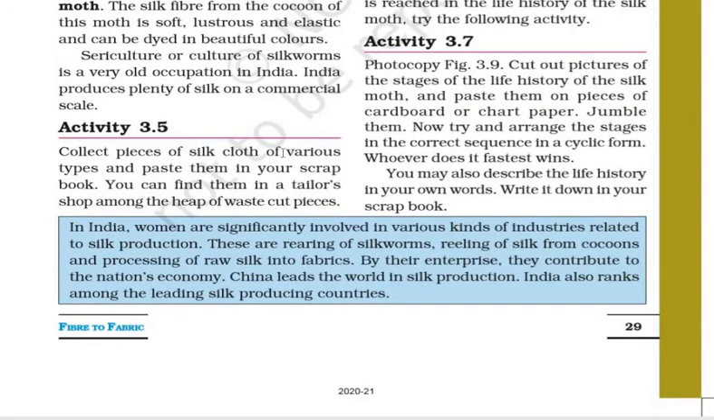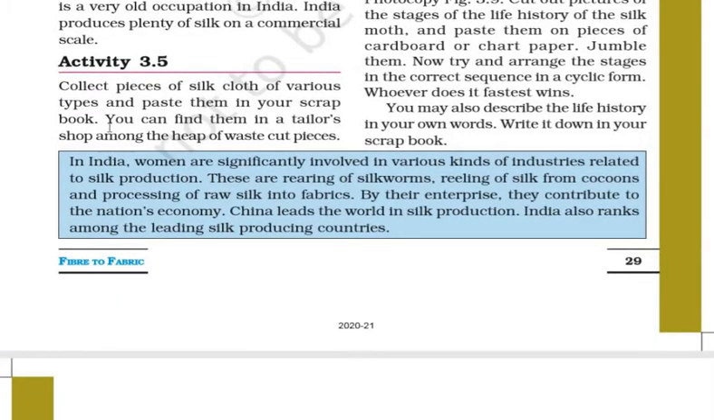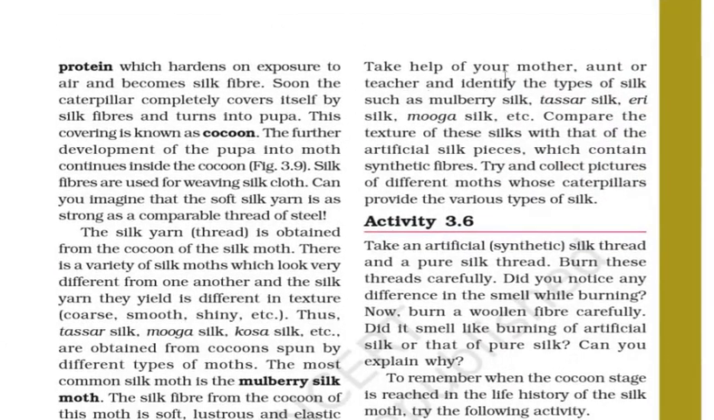Collect pieces of silk cloth of various types and paste them in your scrapbook. You can find them in a tailor's shop among the heap of waistcoat pieces. Take help of your mother, aunt or teacher and identify the types of silk such as mulberry silk, tasar silk, eri silk, muga silk, etc. Compare the texture of these silks with that of the artificial silk pieces, which contain synthetic fibers. Try and collect pictures of different moths whose caterpillars provide the various types of silk.